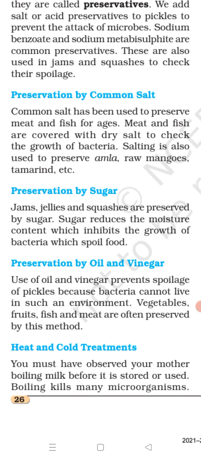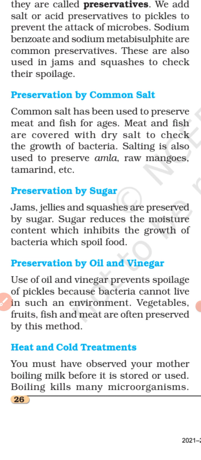Next, preservation by sugar. Sugar is used as a preservative in making jams and jellies from what? From fruits. Right.